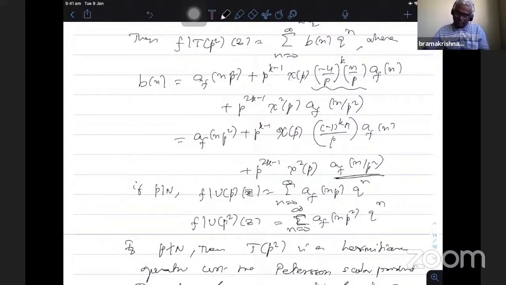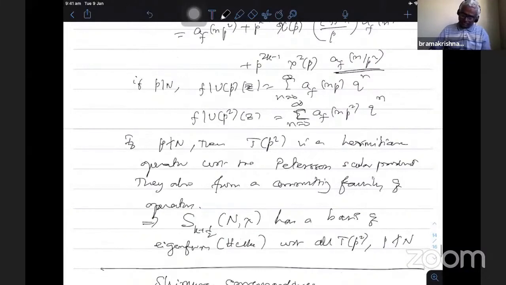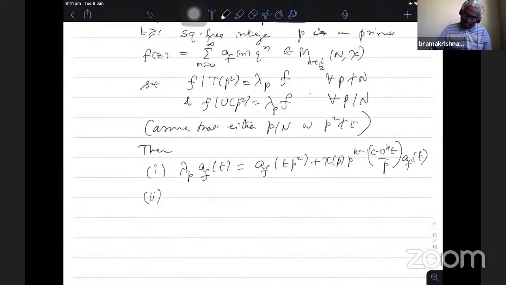So replacing n by p^(2m) t, we get another relation, λ_p a_f(p^(2m) t). So here I have to put n equal to t and then n equal to p^(2m) t.